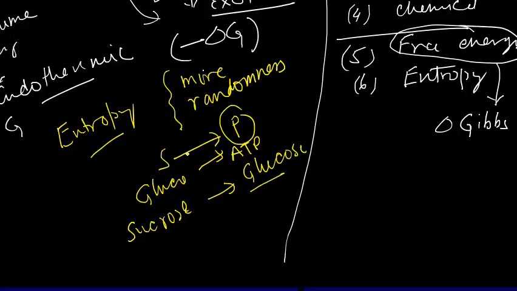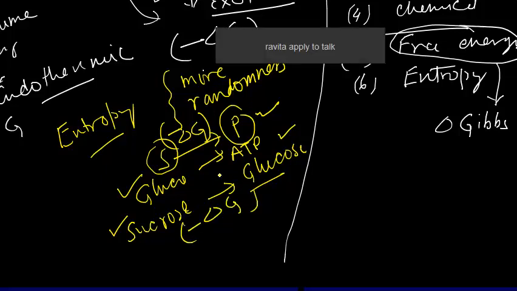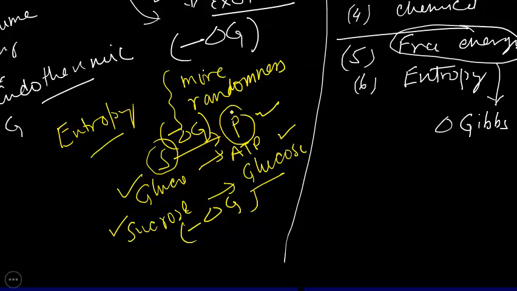Which is the substrate here? Glucose is the substrate here, sucrose is the substrate here. What is the product here? ATP is the product here, glucose is the product here. Whenever you want to form the product, meaning the direction from substrate to product, delta G will always be negative.